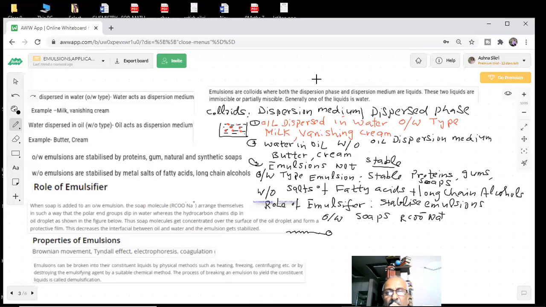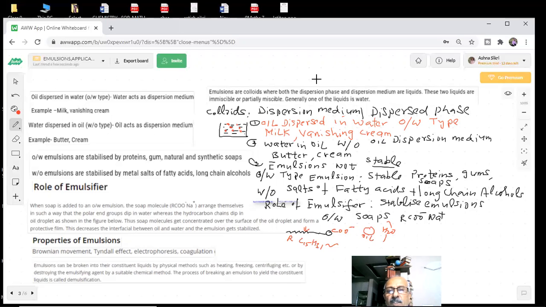So what you have, if I can change the color, okay, red. You can see RCOO⁻. So this is our COO⁻ group, and this is my R chain, which is a long one, C15H31 or something like that. So this is hydrophobic, this is hydrophilic. What will happen? You have oil and you have water. Two things. This hydrophobic group will get attached with the oil, and this group will get attached to the water.